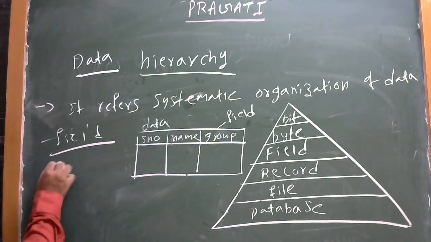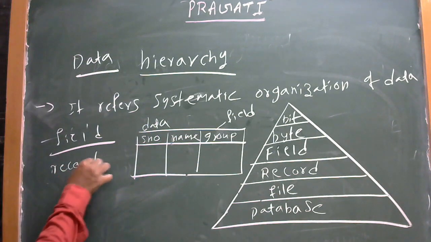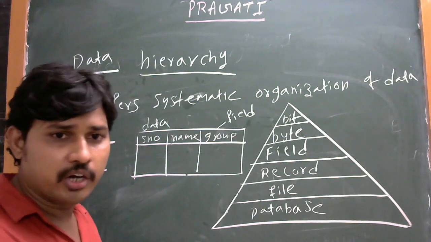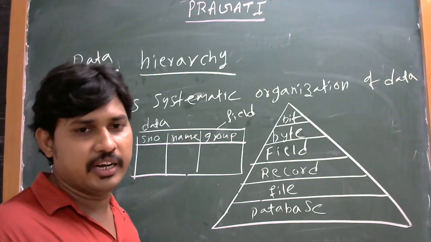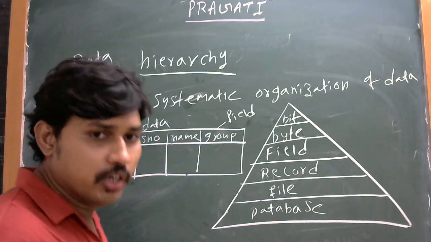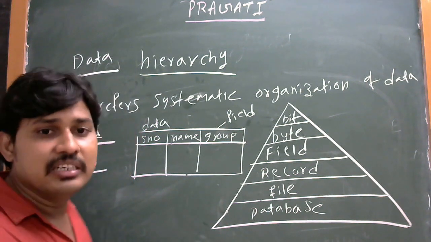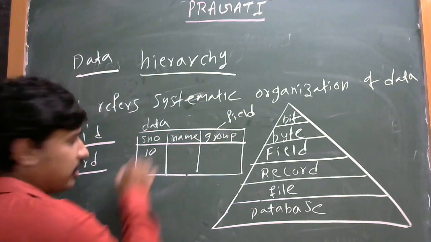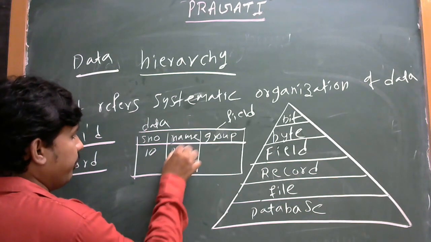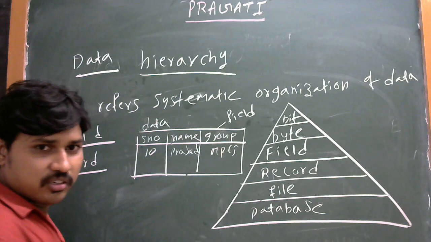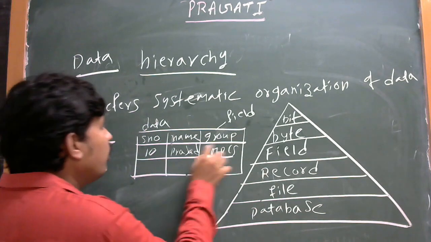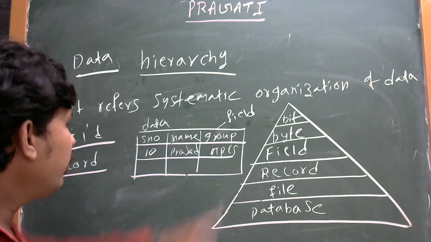And next, record. A record is a collection of fields. Here we are entering some data: some number, some name, Prasad, some group. This is one record.